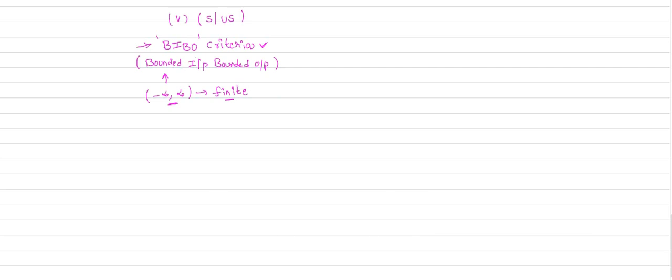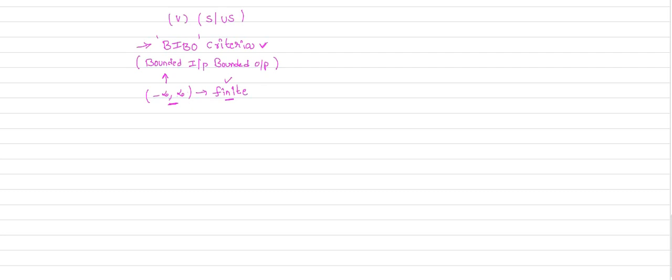Bounded means the signal has a finite value in the range minus infinity to plus infinity. That is your bounded signal, the exact meaning of bounded.